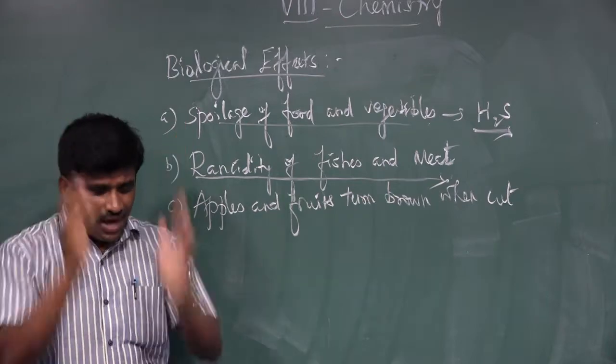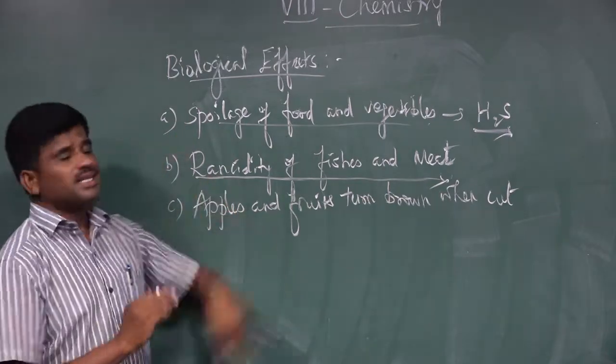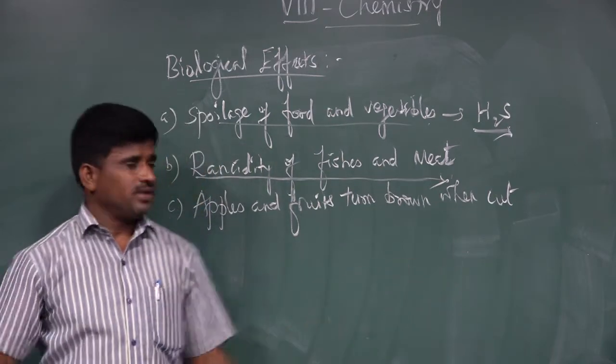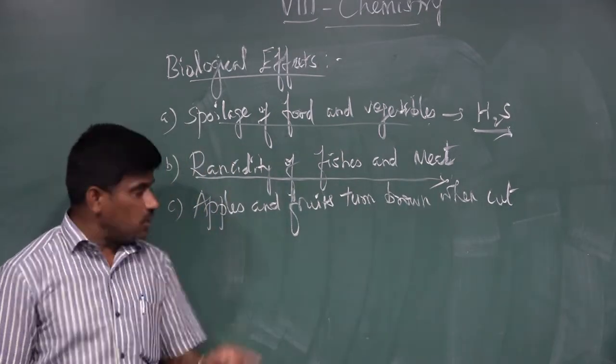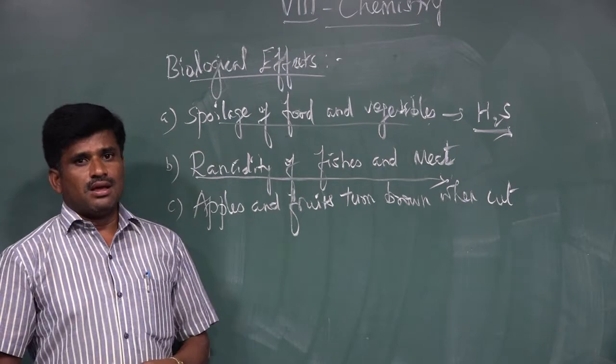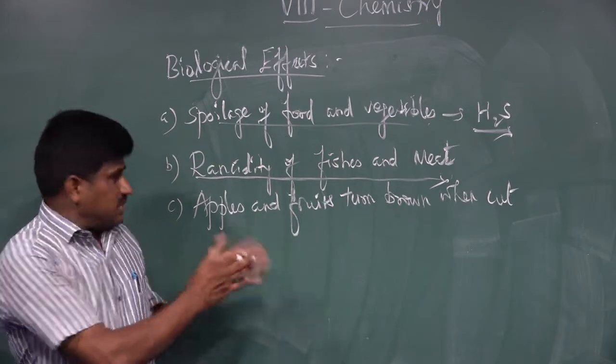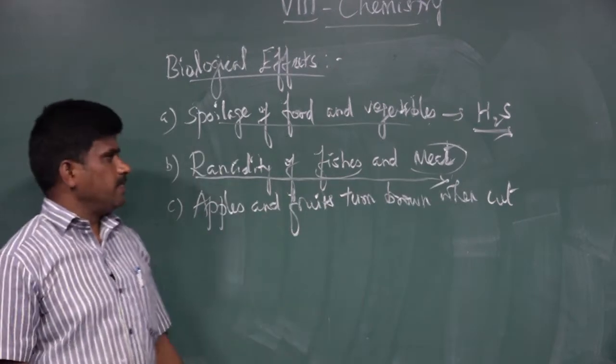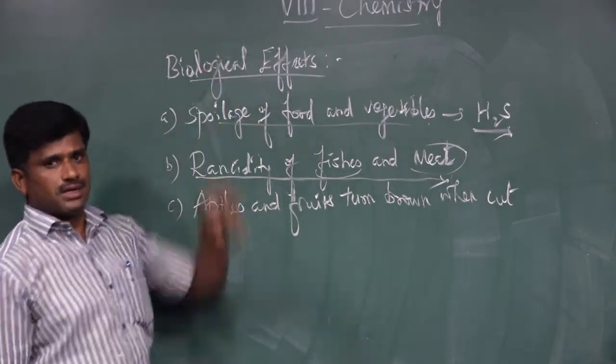This process is generally called rancidity. That is, the entire feces and meat is waste. That process is known as rancidity. The rancidity, the examples I had given, feces and meat are going to be spoiled, waste. This is the second biological effect.